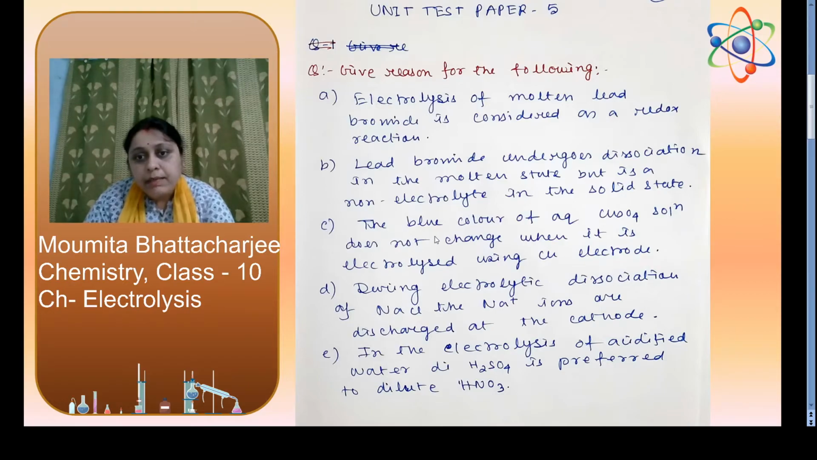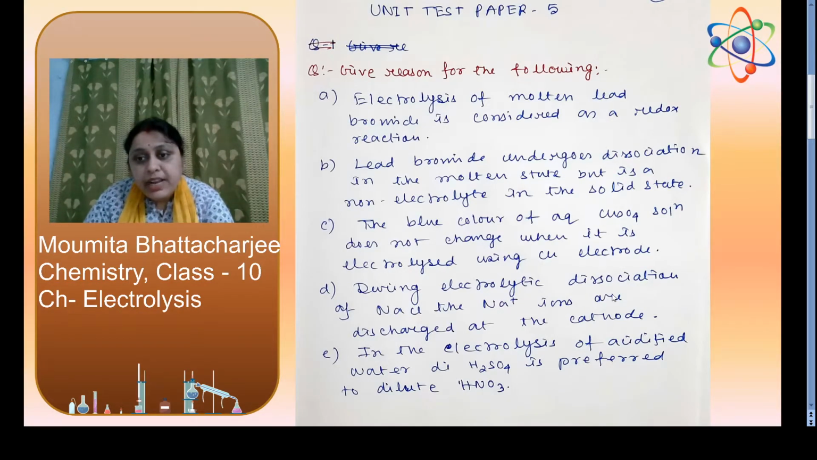Next one, the blue color of aqueous copper sulfate solution does not change when it is electrolyzed using copper electrode. I said when we are using copper electrode, an active electrode, no anions from the solution will discharge at the anode, because the anode itself is an active electrode. So this copper will lose 2 electrons to form copper 2 plus, which is blue in color, and will come back to the solution to make the solution blue. So the blue color of aqueous copper sulfate solution does not change when it is electrolyzed using copper electrode.